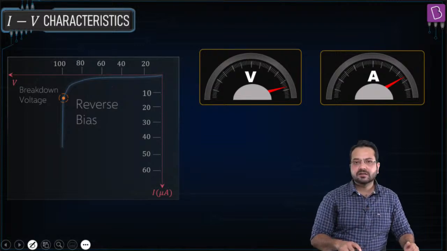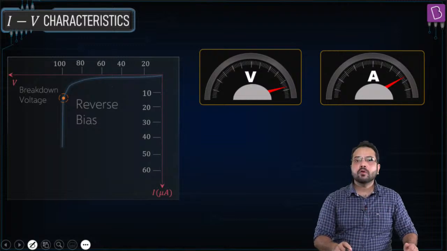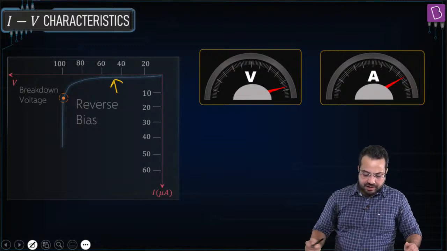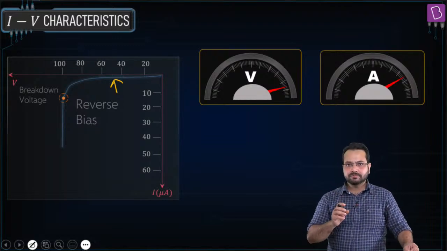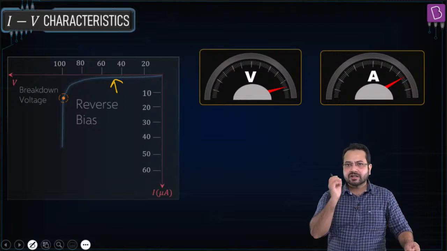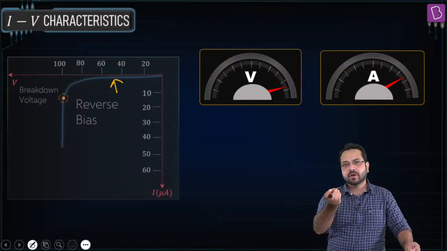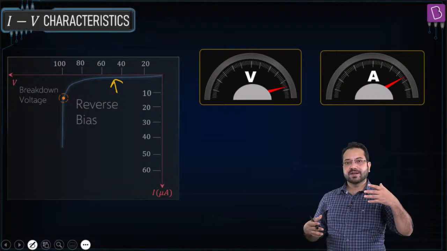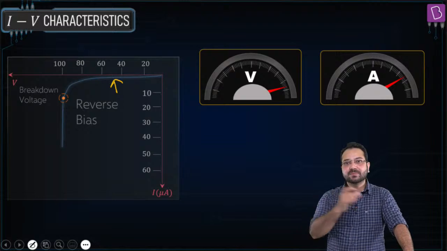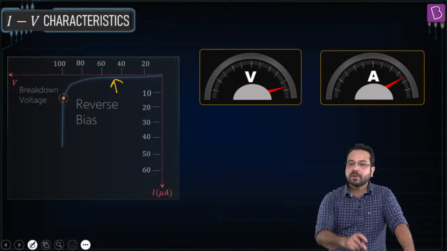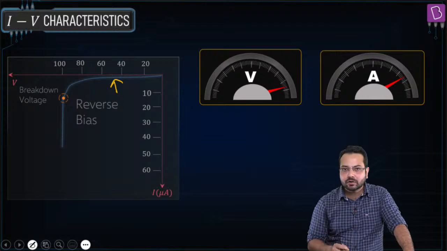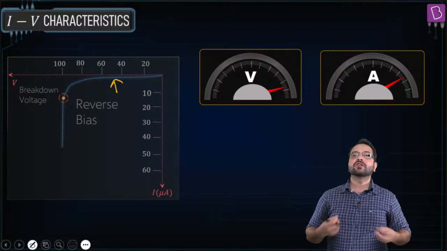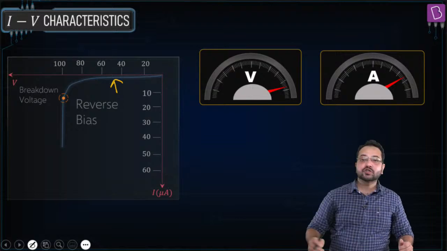Okay, so check this out. So what happened as the voltage increased, the drift current or the reverse bias current was almost constant. Okay, because the reverse bias current depends on minority charge carriers, and the concentration of minority charge carriers is small. Okay, so how high is the reverse bias voltage, that does not matter, but the reverse bias current depends on the minority charge carrier, and the concentration of minority charge carrier is very low, so the current is dominated by the concentration of minority charge carriers, and hence it is almost constant.